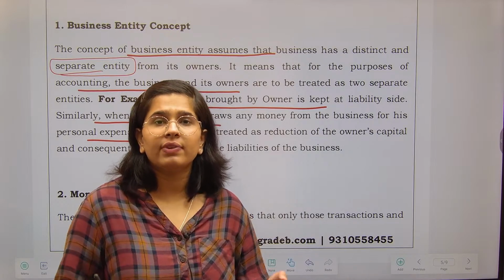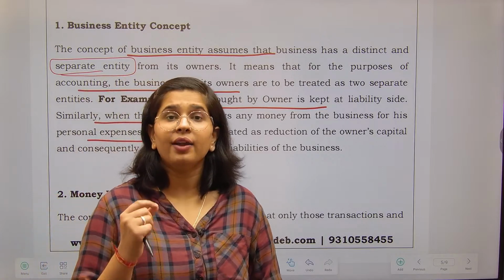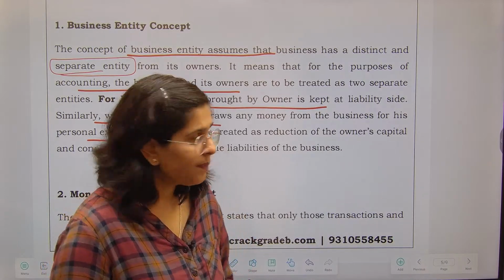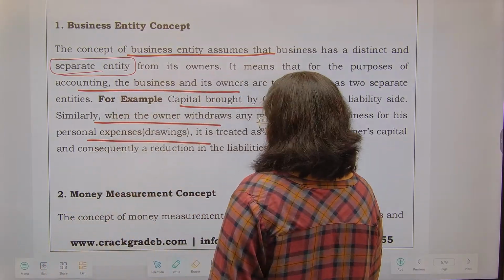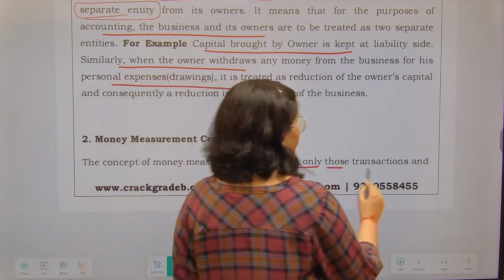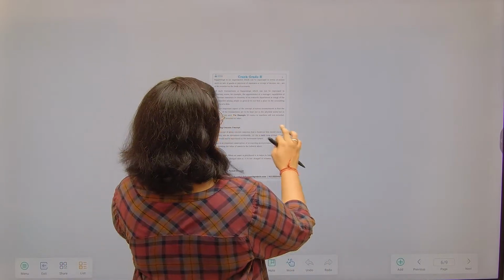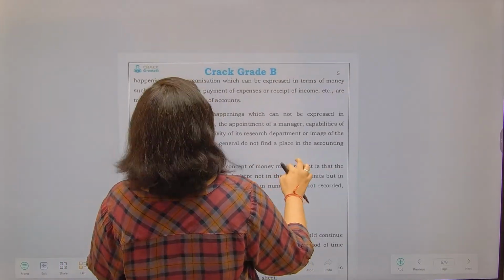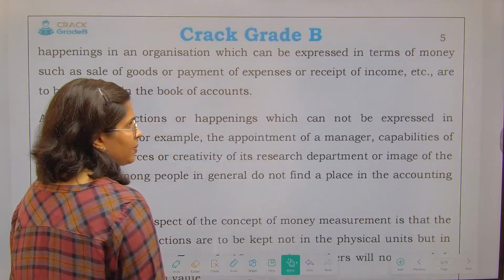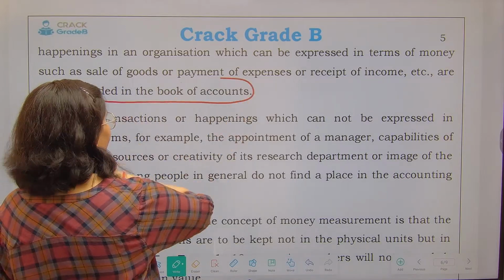So this is what I was telling you. Any transaction will be recorded in the business financial statements if and only if it can be measured in terms of money. ठीक है? So see over here. The concept of money measurement states that only those transactions and happenings in an organization which can be expressed in terms of money, such as sale of goods or payment of expenses or receipt of income, they are to be recorded in the books of accounts.